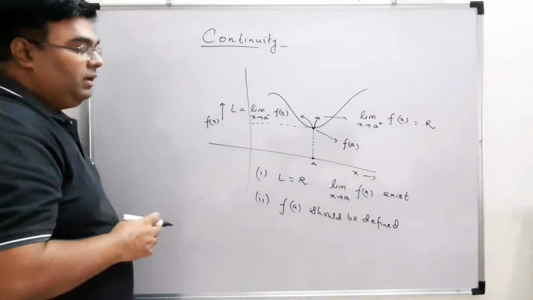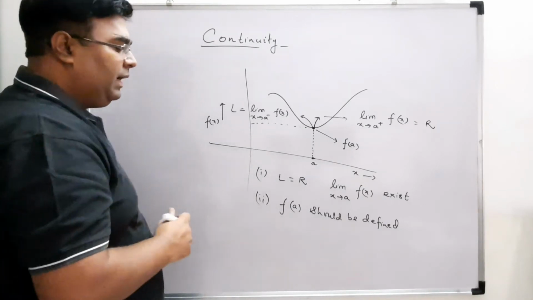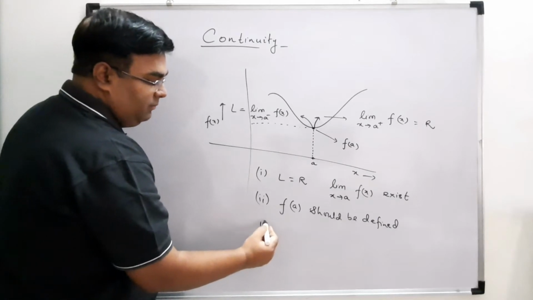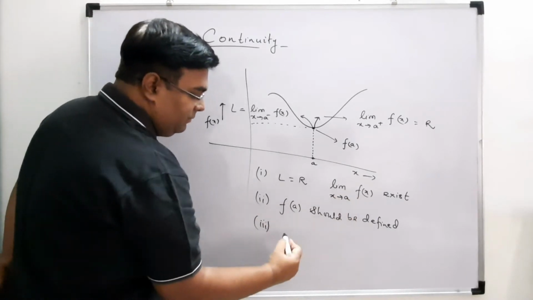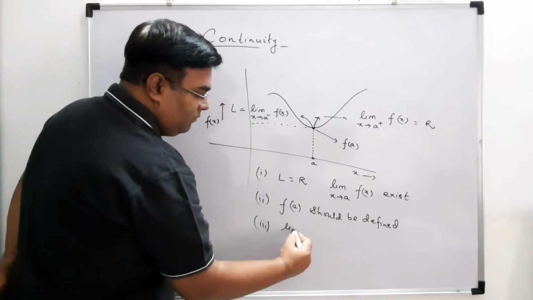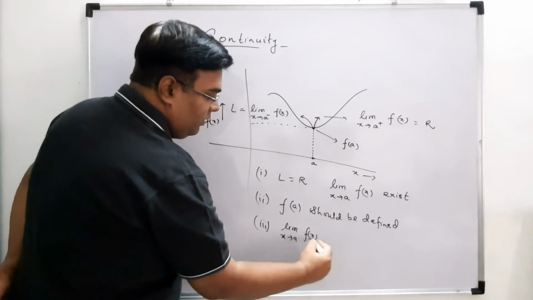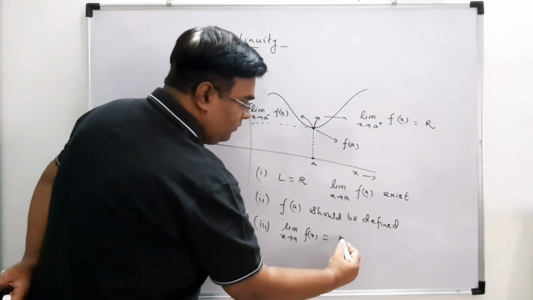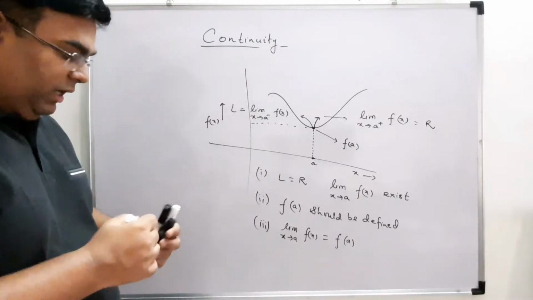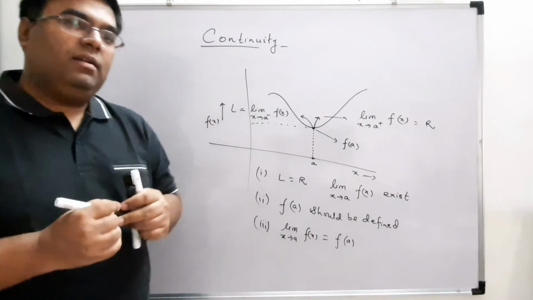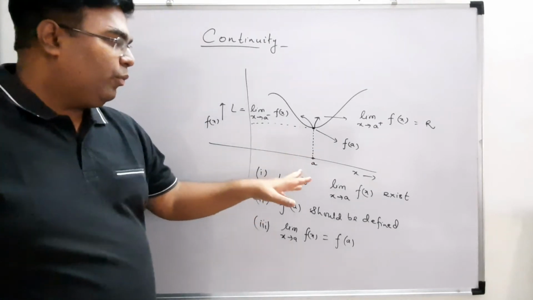So f(a) should be defined means there is some value at a. And the third thing, we need to check that the limit of f(x) should be equal to f(a). So these three conditions are there to find the continuity of a function at any point a.